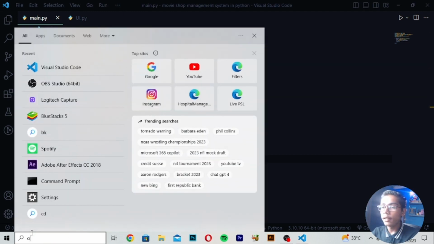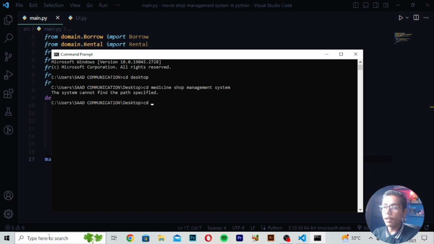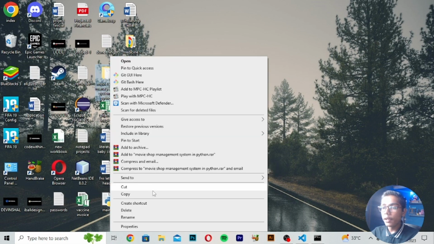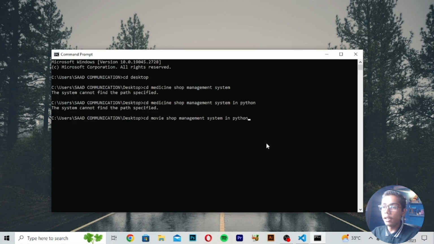So we have to check that it is working or not. I'll be moving to the command prompt, cd desktop, then cd, our folder name was medicine, then medicine shop management system, press enter, and then in python. Now you can see we are getting an error. So we have to check what name we have written. Copy this name so we will not have any error now. cd, paste the name here.